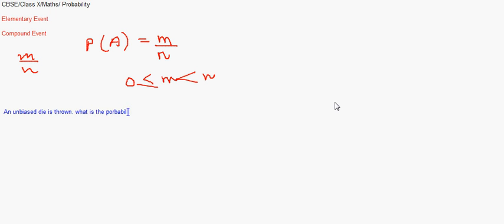What is the probability of getting, first, an even number? Let me just solve simultaneously rather than writing the whole question in one go. In a die there are numbers 1 to 6. So 1, 2, 3, 4, 5, 6.